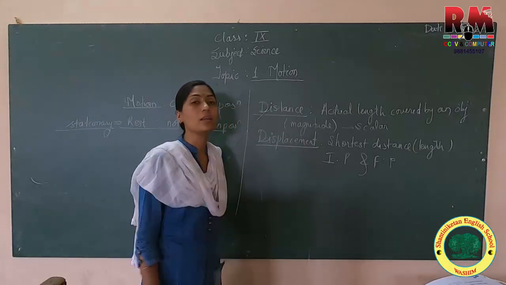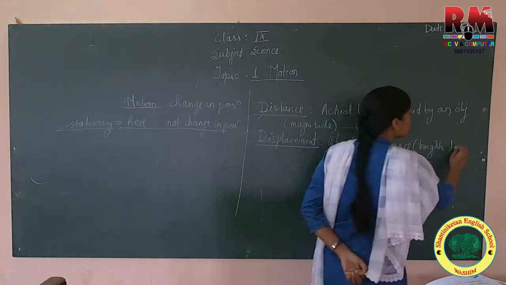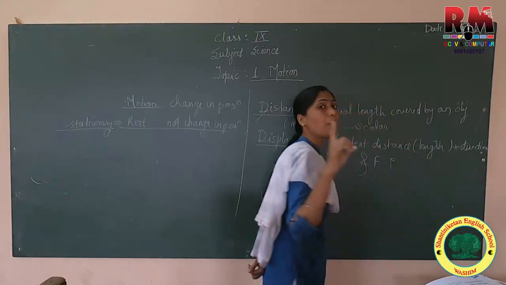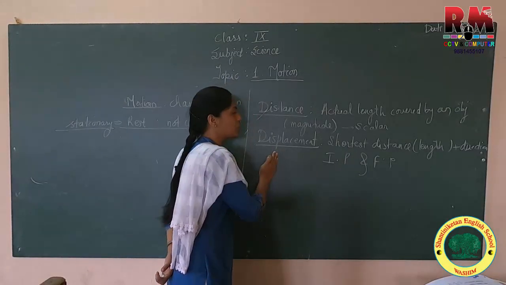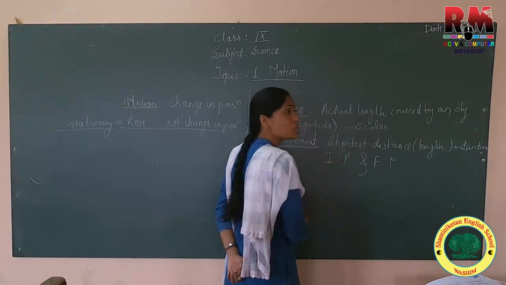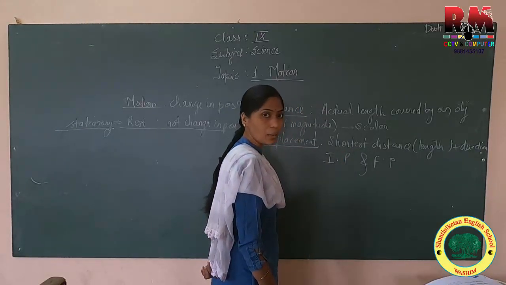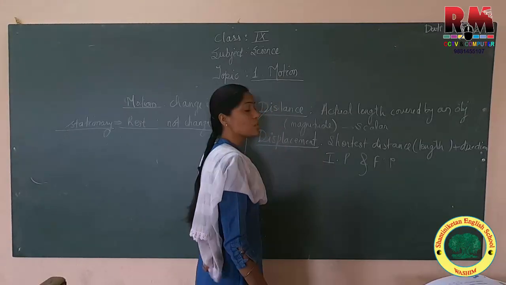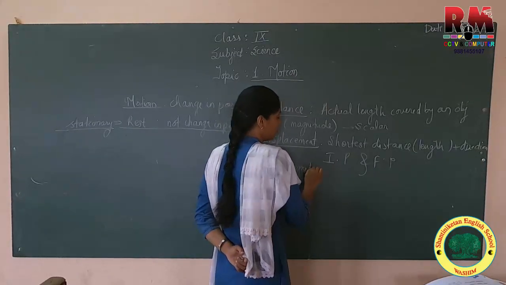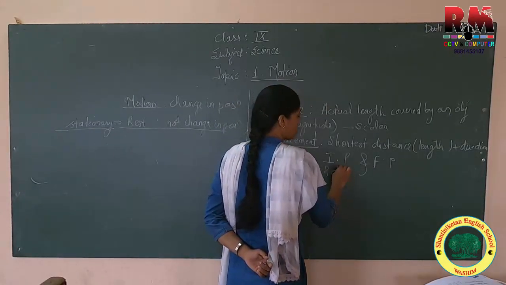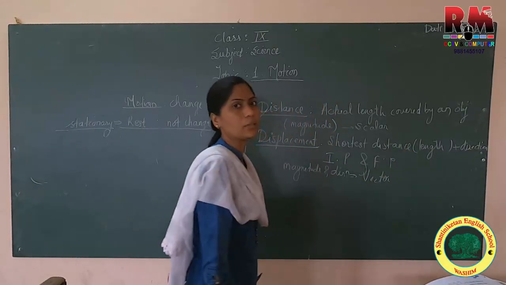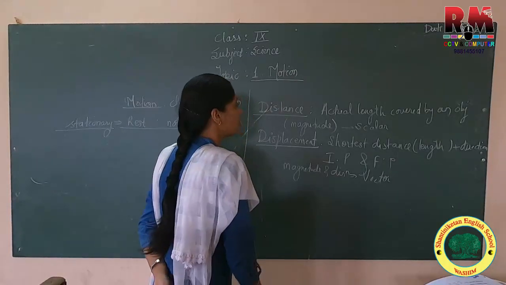Here displacement requires its length plus direction, because it is going in a particular direction in one single path. So definitely displacement requires its length and direction. The length must be the shortest distance between initial and final position. So displacement is not a scalar quantity because it explains magnitude and direction. Hence it is called a vector quantity. This we have studied.